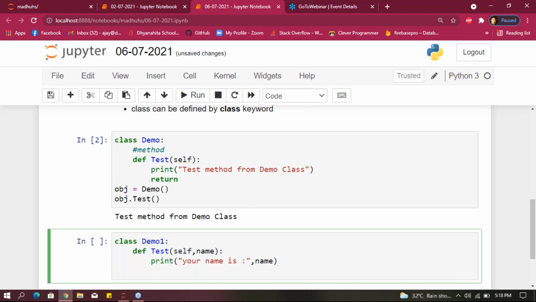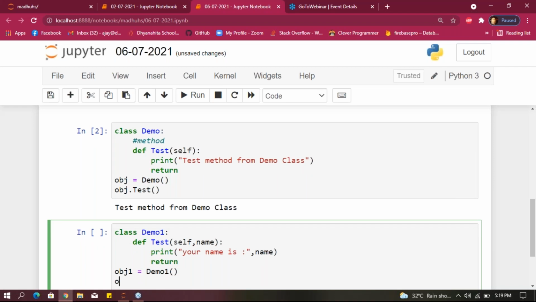After this, return here, and after that we have to create an object, right? object1 equals to, what is my class name? Demo1. After that, object1 dot, what is my method name? Test, right? After that, what I have to give here is name.